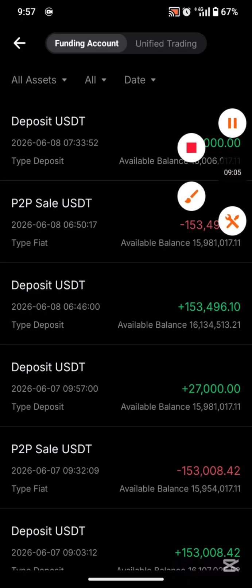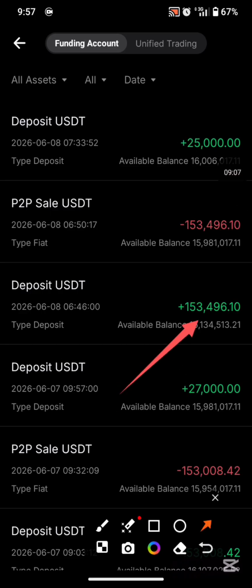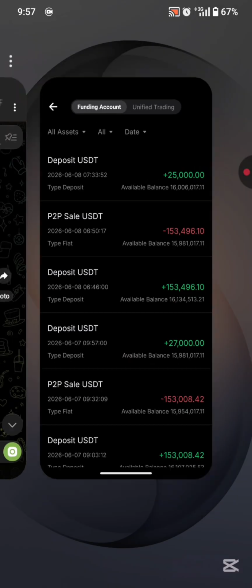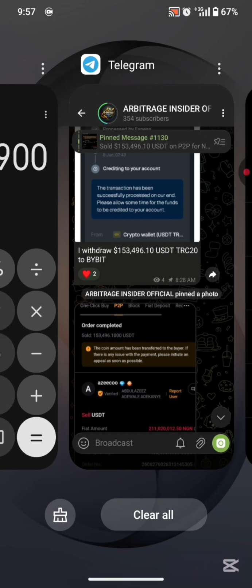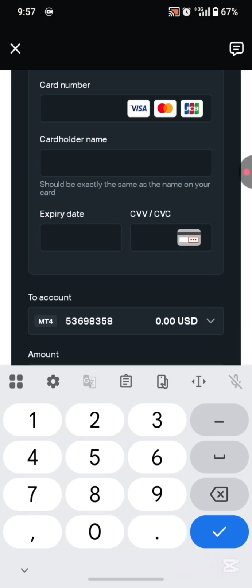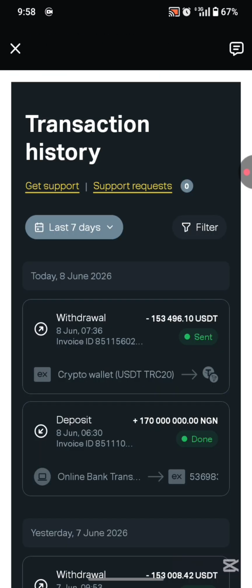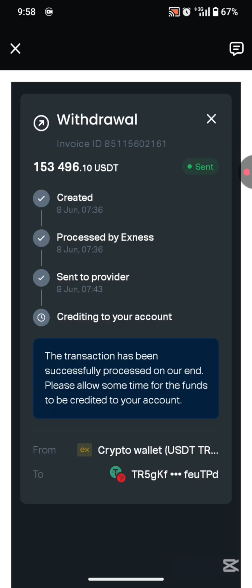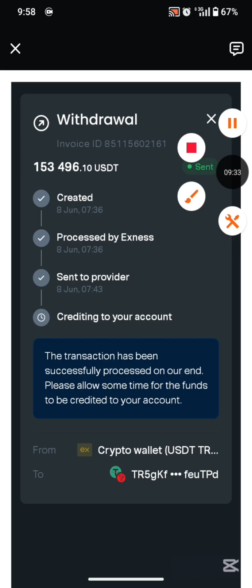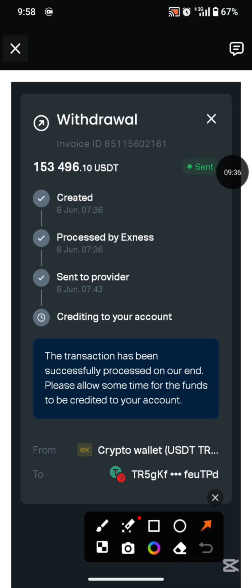So guys, I deposited a total of 153,496.10, and this deposit came in at 7:46 a.m. Let me show you guys my transaction history. Let's simply close this and go to our history so we can confirm. I always tell you guys that anything that doesn't show you their history, those things are not true. But here we show you our transaction history so you can be taken along, so you can understand the whole procedure yourself.